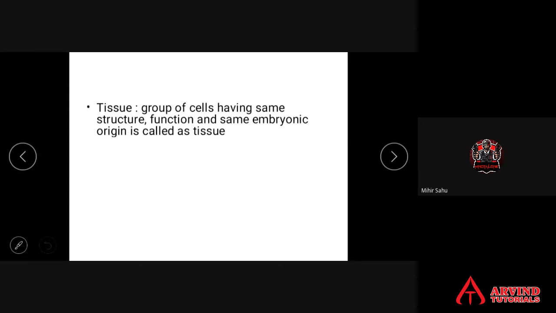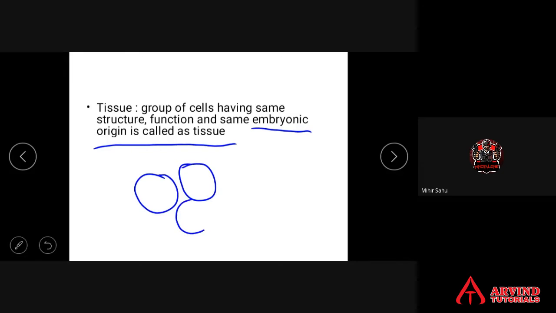Tissue: a group of cells having the same structure, the same function, and the same embryonic origin. They should have the same embryonic origin, then only we can call it a tissue. Group of cells having the same structure means all the cells should be identical, for example, spherical. And all the cells should carry out the same function. Means if one cell is carrying out respiration, the other cells of the tissue should also carry out respiration. The third cell should also carry out respiration.